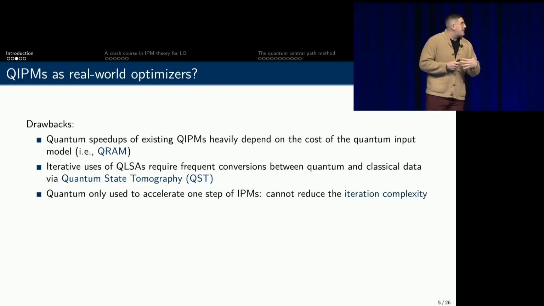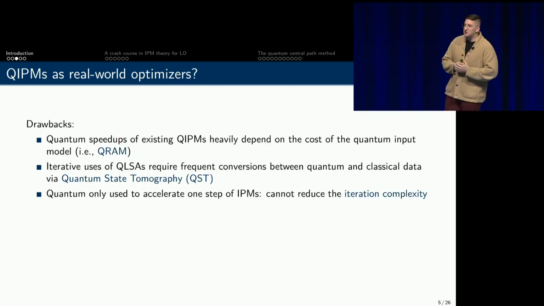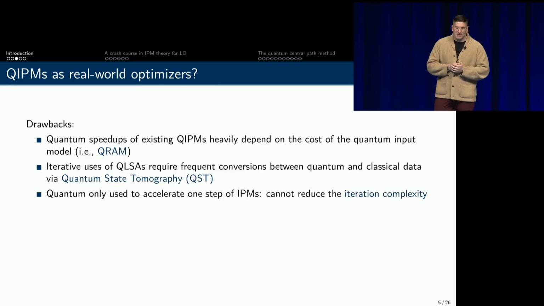But taking a step back and reassessing where we stand, quantum interior point methods, the speedups that they do exhibit, be it polynomial speedups or m-to-n, are largely dependent on some pretty strong assumptions regarding the access that we have to the data. In particular, they're typically assuming access to quantum random access memory.